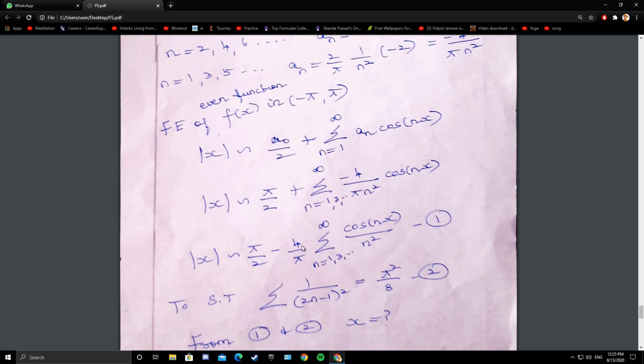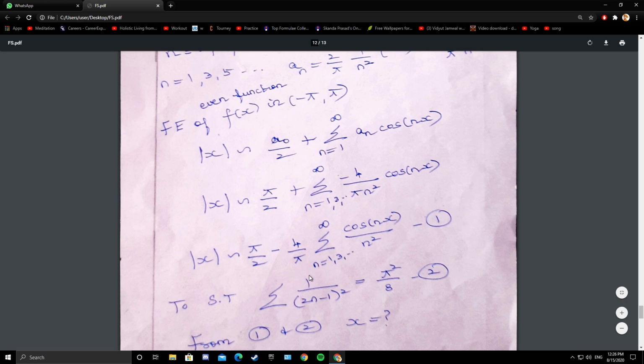The next step, minus 4 by pi, I have taken it out. So mod x converges to pi by 2 minus 4 by pi summation 1, 3, 5, etc. to infinity cos of nx by n square. Why are we taking 1, 3, 5? Because a n exists only when n is odd. So we have got the Fourier expansion of the function modulus x.